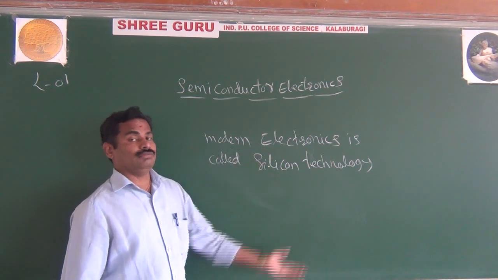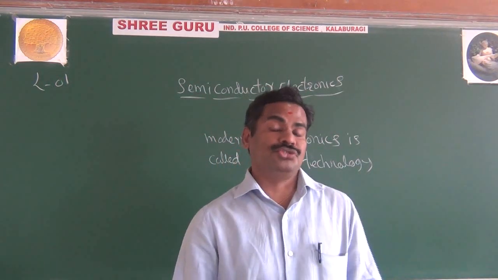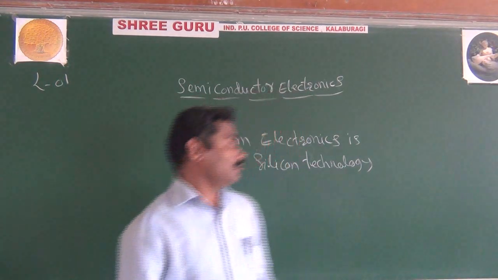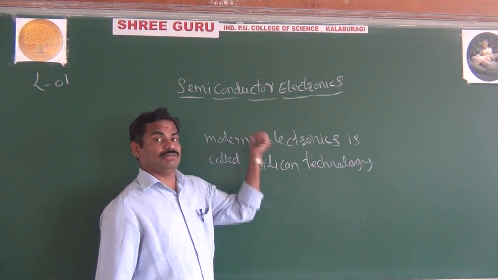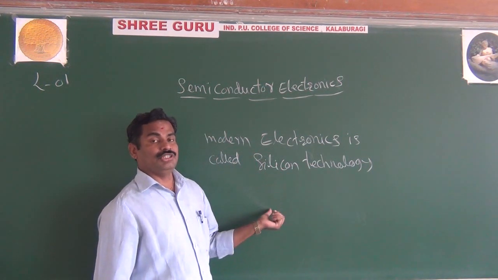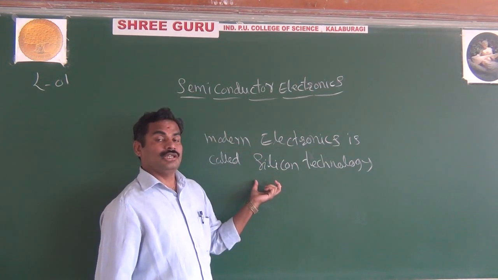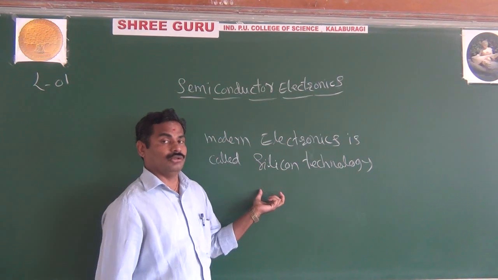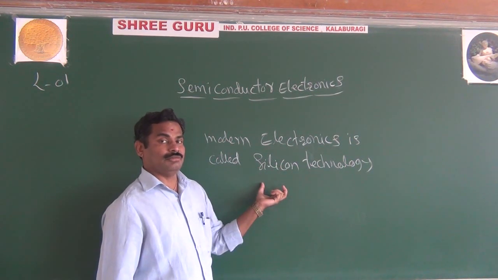Because whatever devices you are constructing, whatever electronic components you are using, they are all made up of silicon. And silicon is basically a semiconductor. In semiconductors, silicon and germanium are used more.